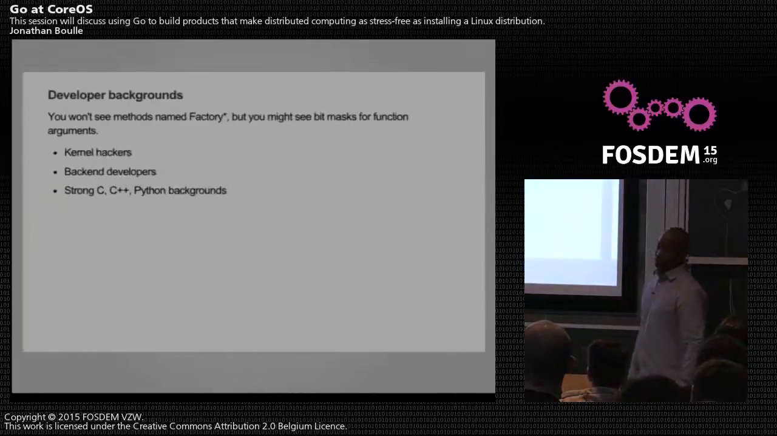All right, so a thing about the developers at CoreOS. A lot of them are kernel hackers, back-end guys. So when they learn Go for the first time, you don't see a lot of functions named factory, but you do see things like bitmask being used for function arguments, right? That is not the thing to do in Go. It's probably acceptable in C, but in the Go world, those are the things we run into, but it's usually not that bad to deal with. We usually do a nice code review and they move on with it.